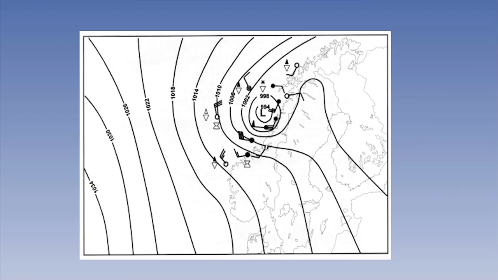A typical place to find this type of depression is off the coast of Norway. They form to the northwest of Scandinavia and then move south as they get caught up with the flow. If they hit land, which is generally much colder than the sea at these latitudes, especially in winter, then they tend to lose their strength and fade away.